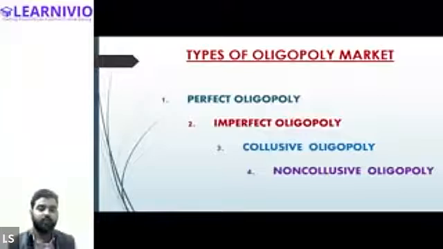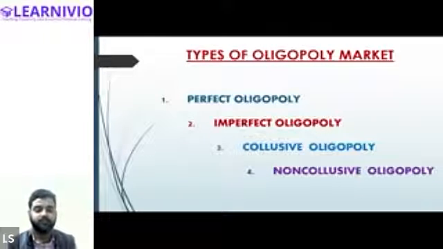Have you heard about Hero Honda? Yes, sir. So what do you think, is Hero Honda one company or two different companies? Two different companies. Hero is a separate company and Honda is a separate company. Yes, sir. So earlier they were working together. So this is a type of collusive oligopoly. If there are few firms operating in a particular market and a few of those firms enter into an agreement and start working together, you can say they enter into a partnership kind of thing, so it will be known as the collusive oligopoly.